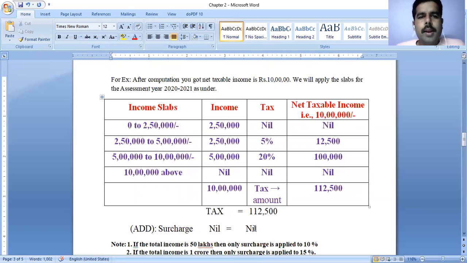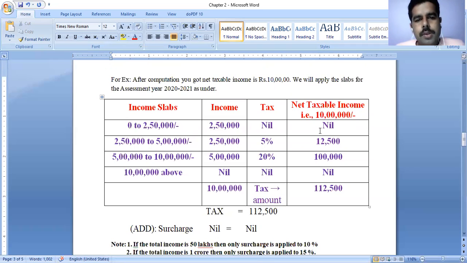We are going to clarify that mistake here also. I have taken one small example. After computation, you got a net taxable income of rupees 10 lakhs. We will apply the slabs for the assessment year 2021 as under. Income slabs are there, income is there, tax is there, and the net taxable income is 10 lakhs. For 0 to 2 lakhs 50,000, your income is 2 lakhs 50,000, but the tax is nil and the net taxable income is nil.